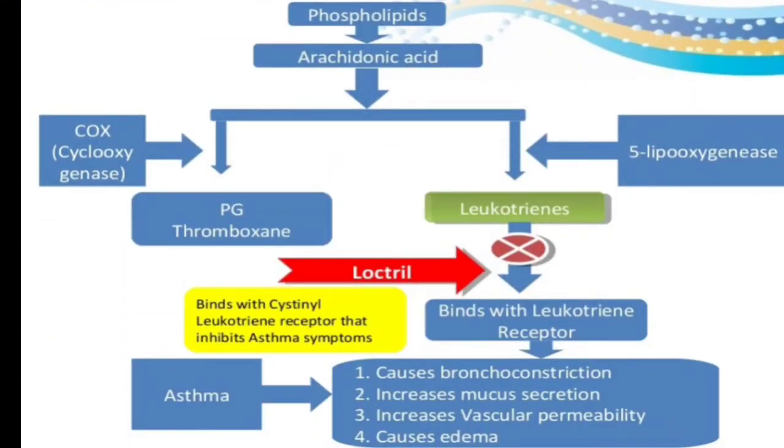Phospholipids are converted into arachidonic acid, and it undergoes two pathways, that is the COX and the LOX pathway. By the COX pathway, it forms PGs and thromboxane. PG is basically the prostaglandins. And by the LOX pathway, that is the lipoxygenase pathway, it forms leukotrienes. Singulair is a brand name of Montelukast. Montelukast inhibits this step, and it inhibits its binding with the leukotriene receptor.